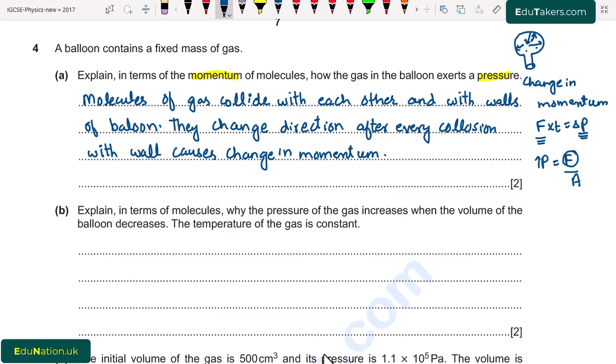And this change in momentum results in the force, or this change in momentum causes the force, and pressure is equal to force over area. So there will be the pressure exerted on the walls of balloon.